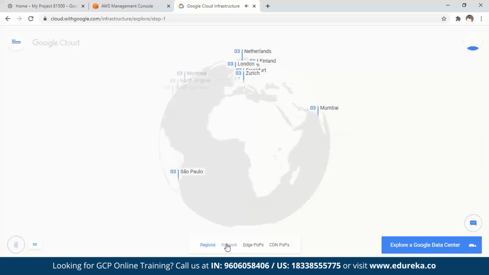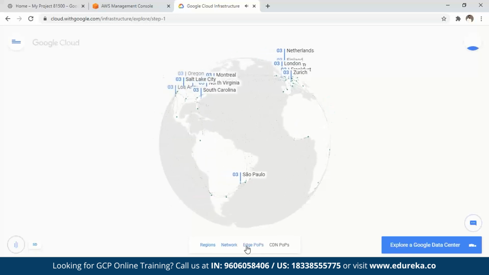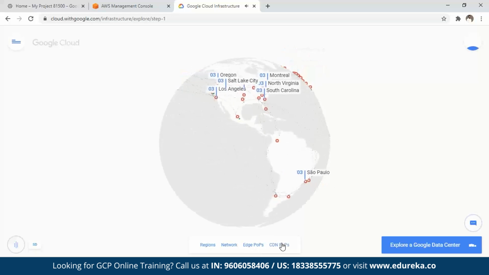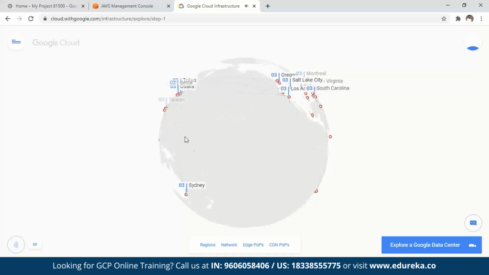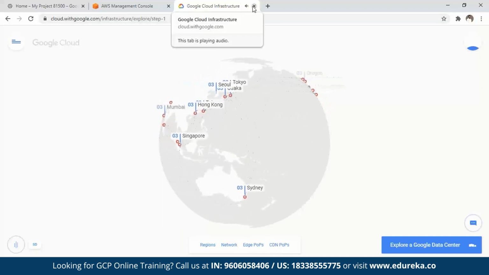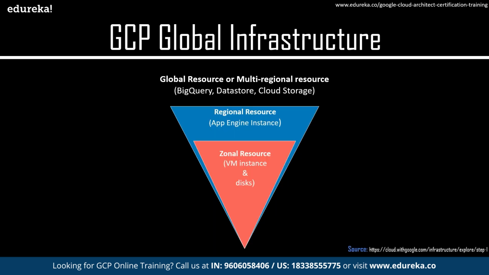So I believe the gist is clear to you, right? If you click on these icons, you'll get information about how this network is connected, and then you can explore it. So what are the CDN POPs? Los Angeles can connect to these networks, or these CDN POPs. I'm going to close this because it's not good for viewing when the noise comes in. As you saw on the previous screen, that is what the infrastructure of GCP looked like. So I believe the basic idea is clear to you.